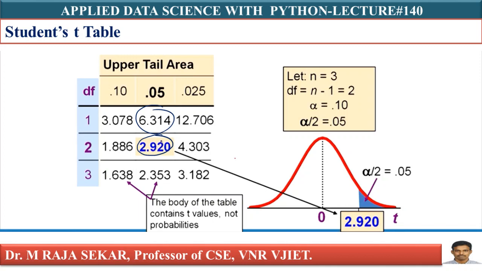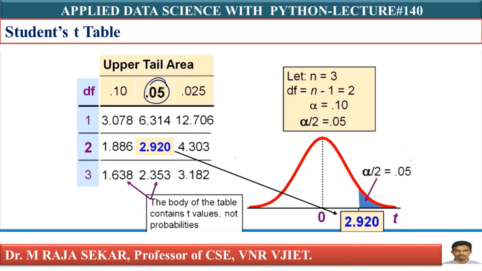That's what I am saying. Whatever the value given inside the t table, it is the critical value. For example, just understand this one. For example, alpha by 2 equal to 0.05. What is 0.05? I must go here.